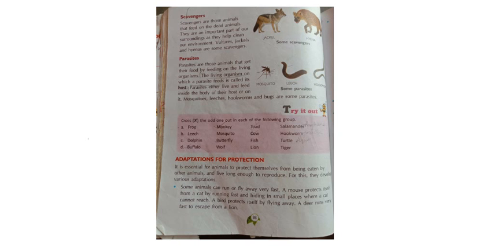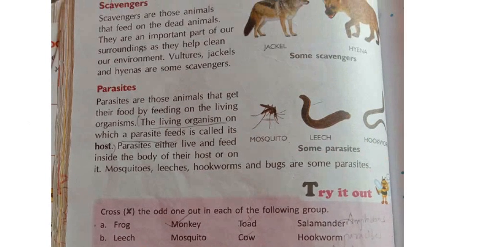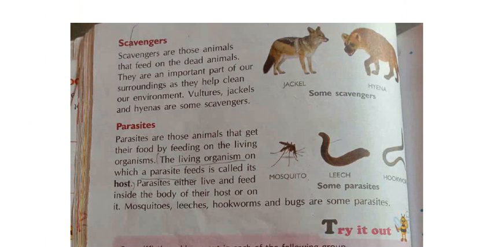Next topic, fourth type. We have discussed the herbivores, carnivores and omnivores, right? And this is the fourth type. See here, scavengers. Scavengers are those animals that feed on the dead animals. Scavengers means what, Nana? They will be eating only the dead animals. The animals which are dead, they will be eating.